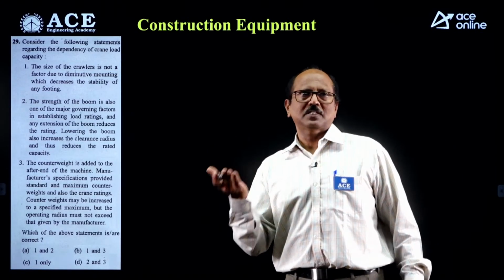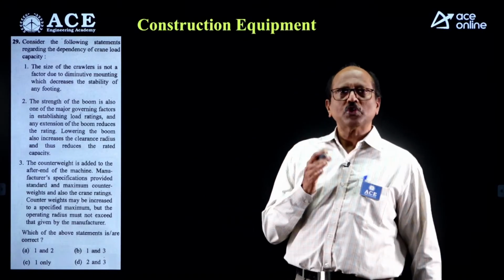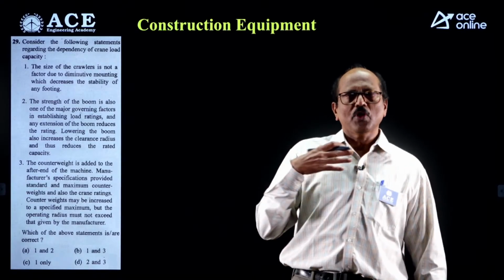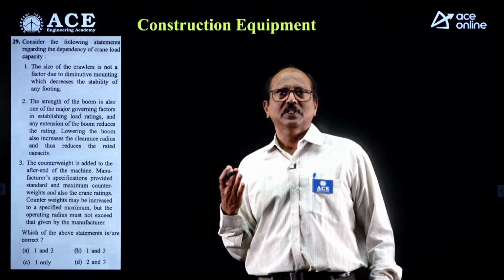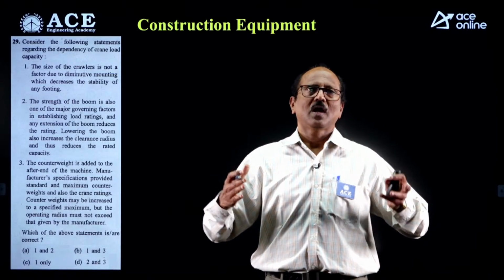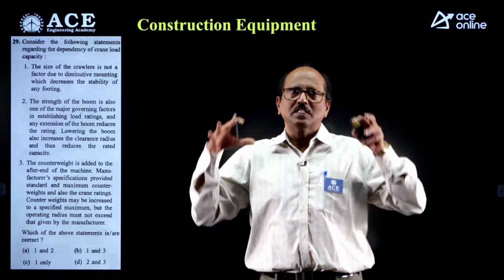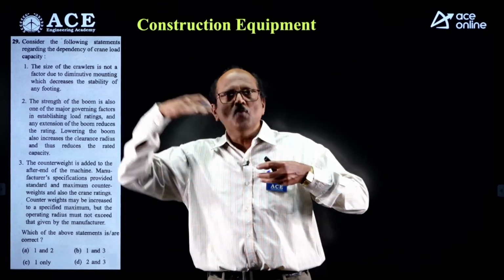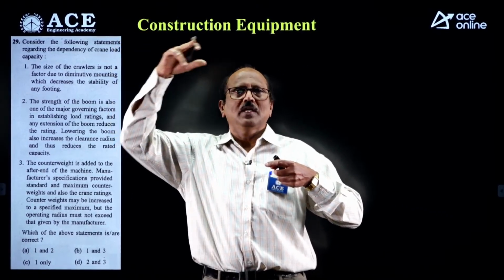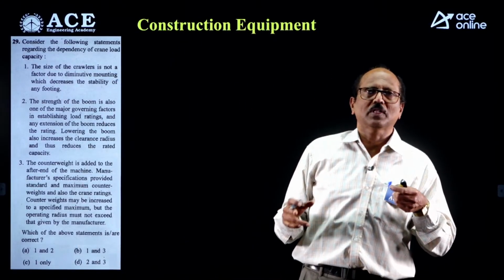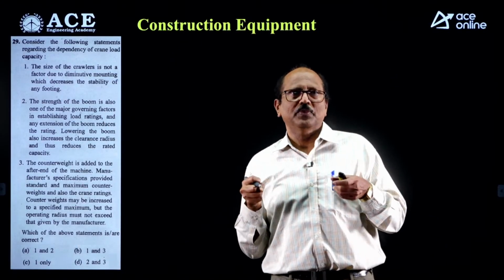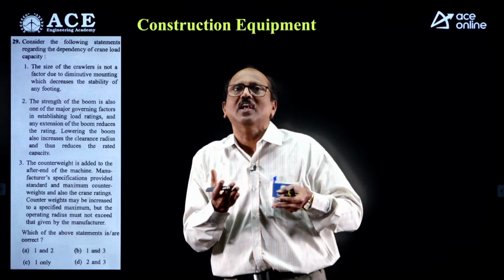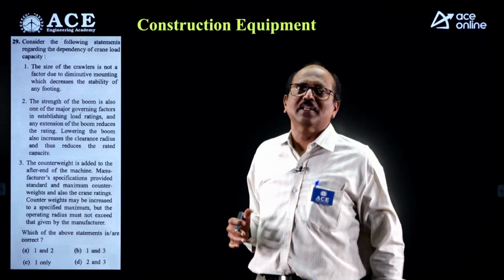Hydraulic machinery, we know turbines and pumps. Let us start with the question on construction equipment pertaining to crane. We know very well how the crane works. Crane has the crawler part on which the body is mounted. Inside the body, equipment is meant for hoisting, and the boom is extended, a pulley is mounted, and the hoist rope passes over the pulleys and carries the load. Related to that, there are 3 statements.